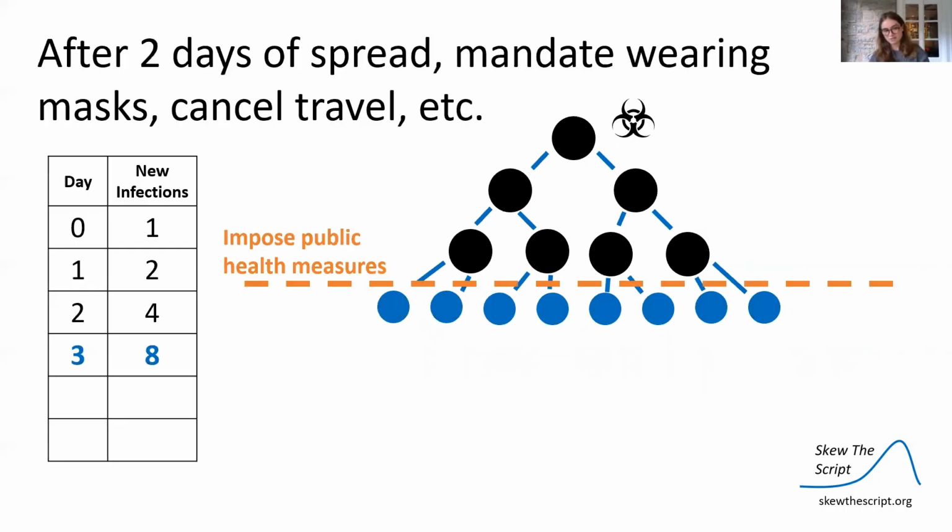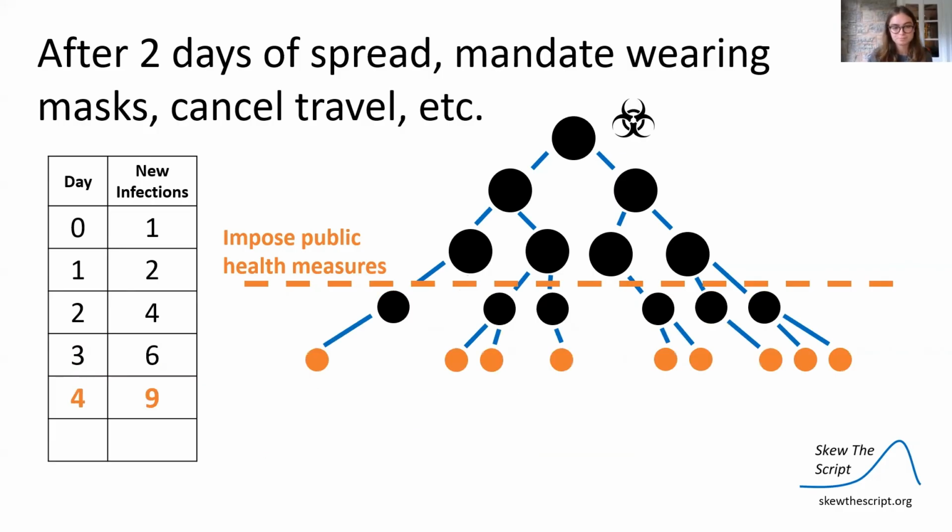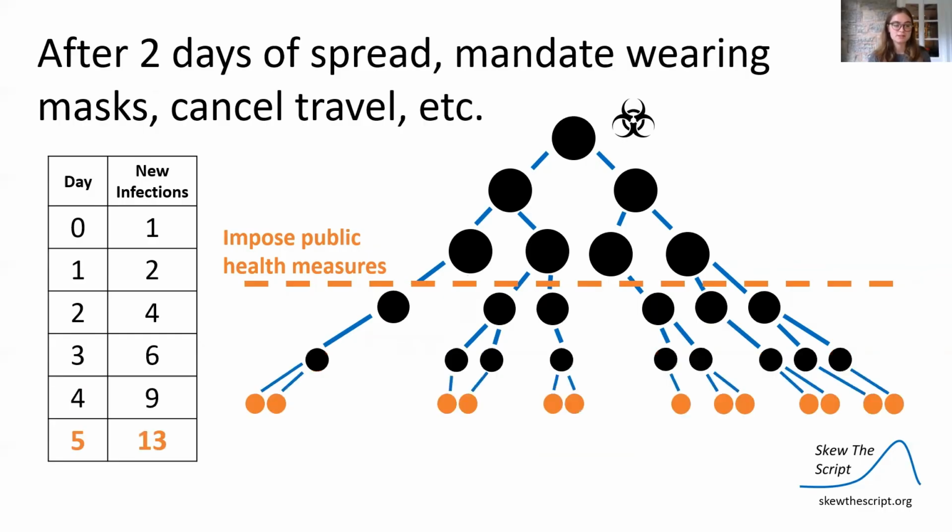Let's say, though, after 2 days of spread, there's a mandate saying that we all have to wear masks. Everyone cancel your travel, other similar things. So on day 2, public health measures are imposed. This reduces the infection rate from 2 times to 1.5 times. So on day 4, there are 9 new infections. And on day 5, there are 13 new infections.